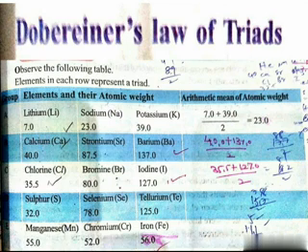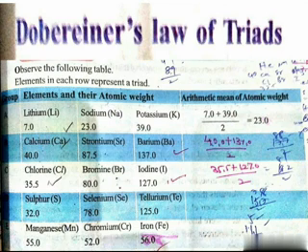If you calculate it, the average of 40.0 and 137.0 is nearly 88.5, while the atomic weight of strontium is 87.5. A difference of one or two in the digits is fine, so nothing will happen. Approximately, they are equal. Like this, a difference of one or two digits can come, but it is approximately equal to strontium. That is how he showed the relationship.